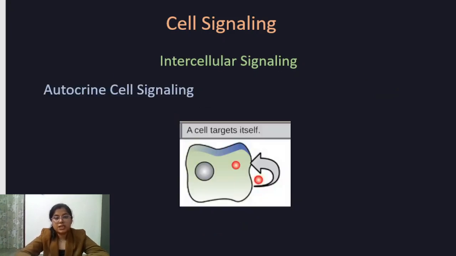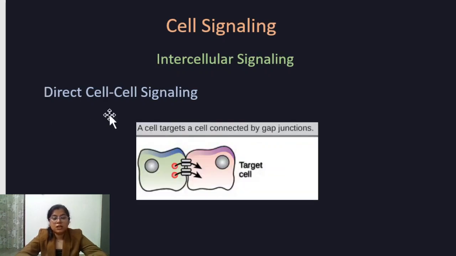Another type is intercellular cell signaling, which is performed by the secretory cells and the target cells. There are four types of intercellular cell signaling. First is autocrine, where the secretory molecule is secreted by a cell and binds to its own receptor. This type of cell signaling is very important for cell growth and differentiation.